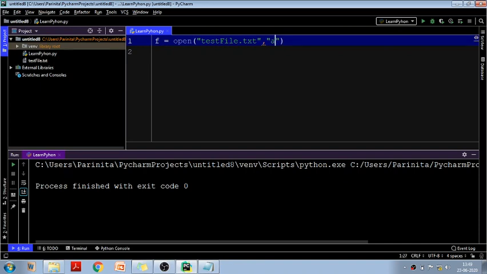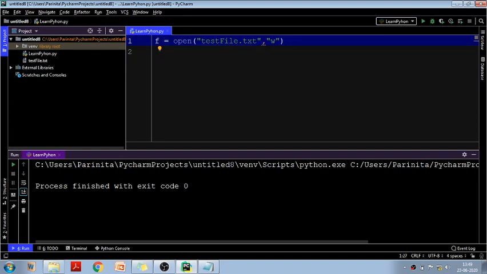The second mode is append mode. Append mode means we want to open the file for appending any content. That means if there is already content available in the file, we want that content to remain there, and then we will add our content after that. That is known as appending. Whenever we open the file in append mode, in case that file is not present, it will create the file itself. Similarly, if you write W here, W means write. That means you want to open the file in write mode.